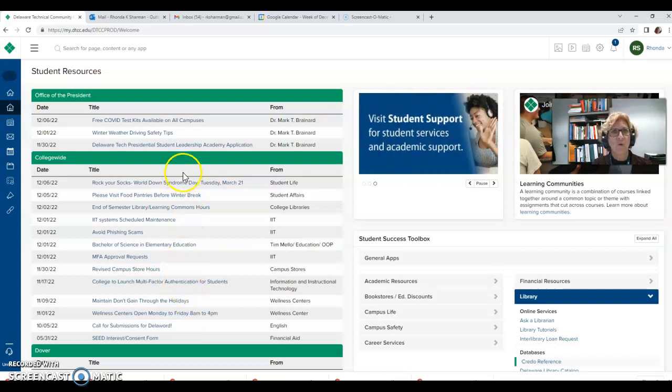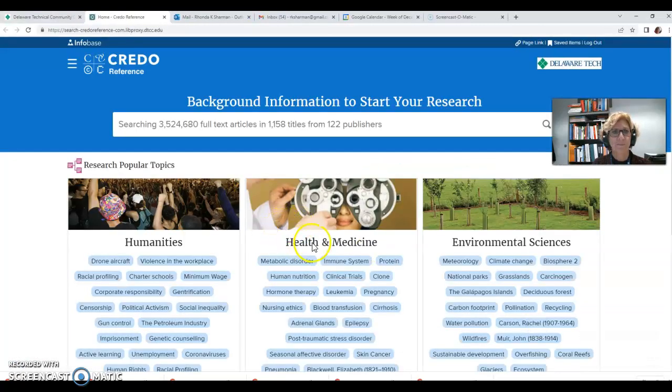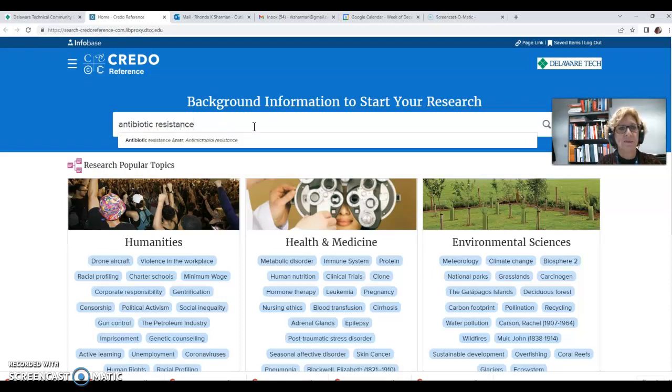To find CREDO, you're going to start on the MyDTCC homepage, go over to the Student Success Toolbox, under Library, choose CREDO Reference. Up here in the search box, you're going to put the topic. Try to avoid writing a question or a full sentence. Try to look at the basic search terms. So this one might be antibiotic resistance.